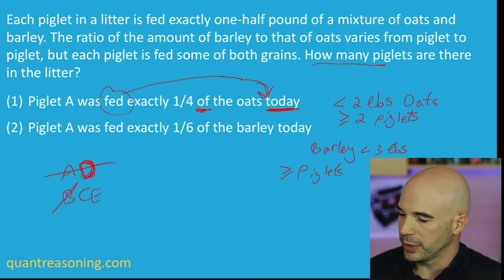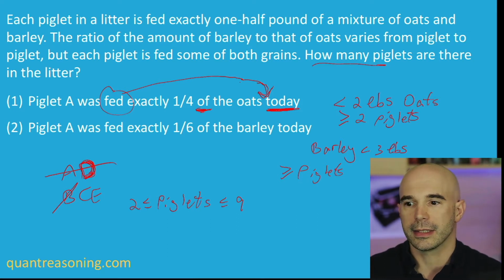So a lot of people would say here the number of piglets has to be no more than 9 and no fewer than 2. And that gives us how many different possible answers? A lot of people would say 7 here, but actually it's 8. There are 8 different possible answers. You can count it on your fingers, right? 2, 3, 4, 5, 6, 7, 8, 9.